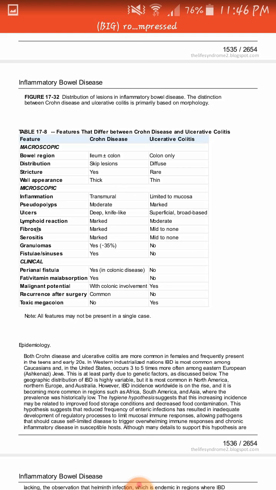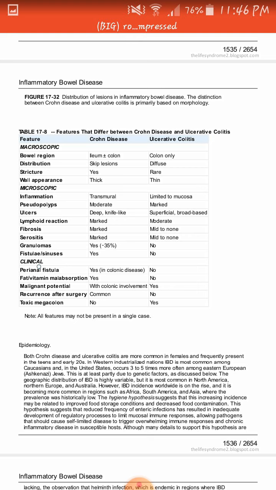Similarly, fibrosis and serositis are more marked in case of Crohn disease as compared to ulcerative colitis because of intense inflammation in case of Crohn disease. Then granuloma formation is present in Crohn disease, and there is no granuloma in ulcerative colitis. Then we have sinuses and fistulas. As we have discussed, in case of Crohn disease, there is transmural inflammation. So sinuses and fistulas are formed in Crohn disease, and there are no sinuses or fistulas in ulcerative colitis.